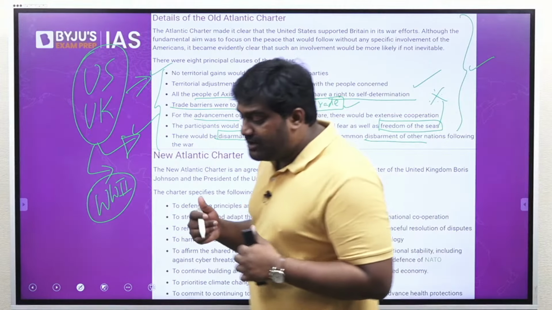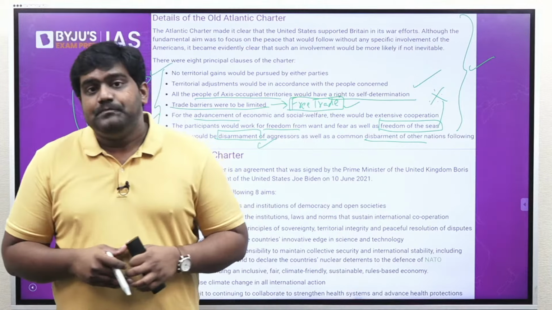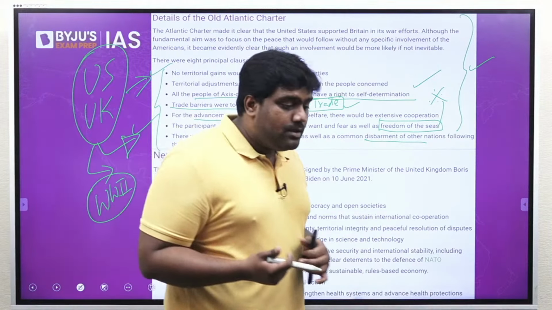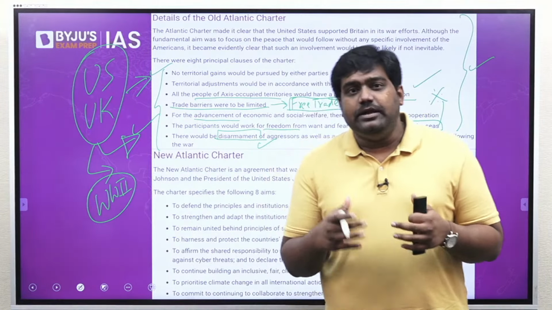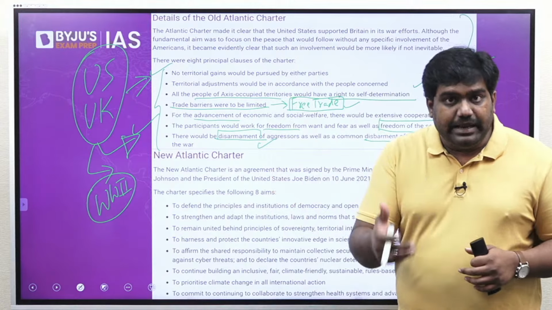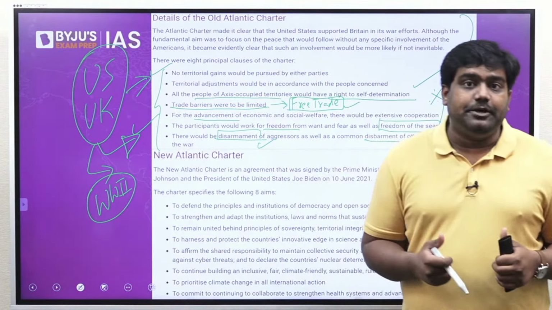So the Atlantic Charter in many ways laid down the path for the post-World War era. It was signed between US and UK, between their respective leaders, that is Churchill and Roosevelt. So clearly, the first statement that was given is correct. The second statement is also correct because these were the goals of the Atlantic Charter.